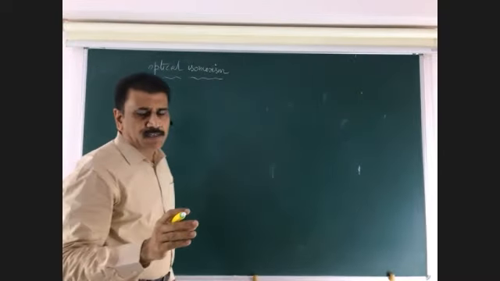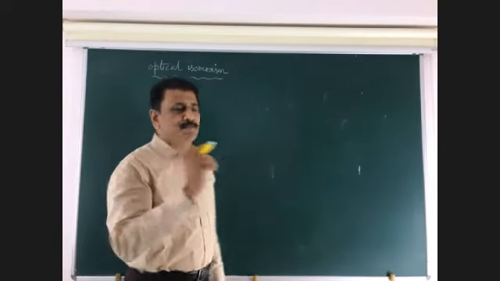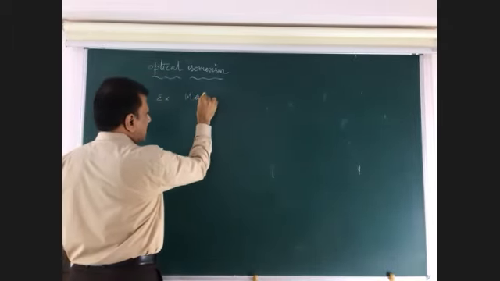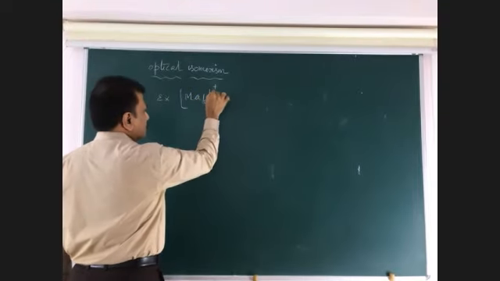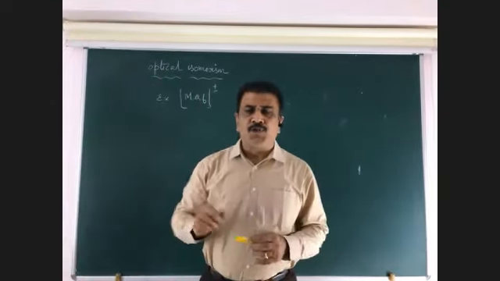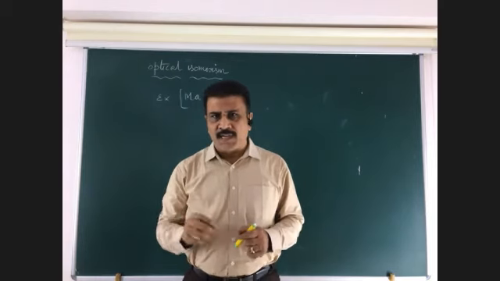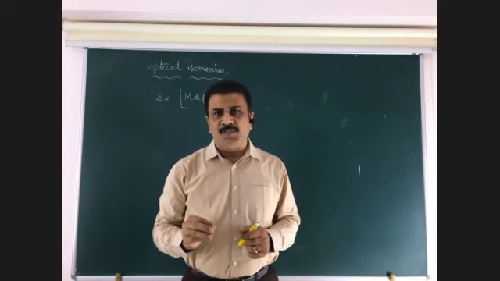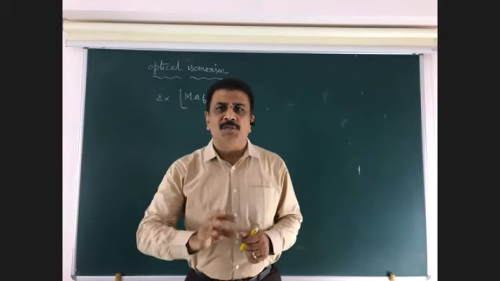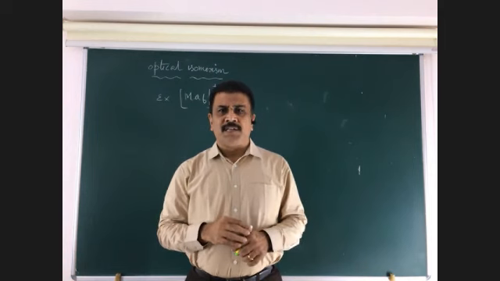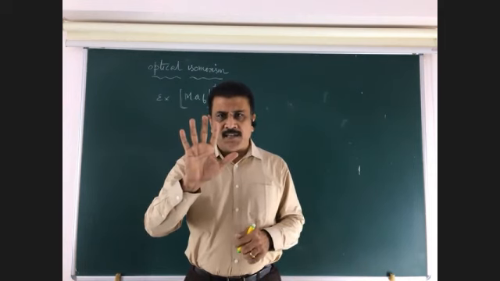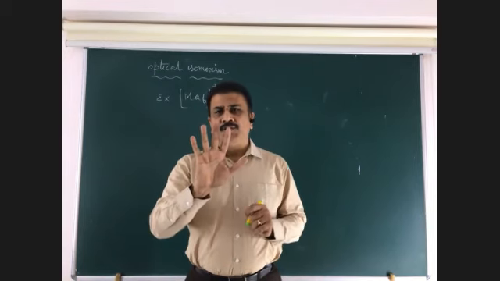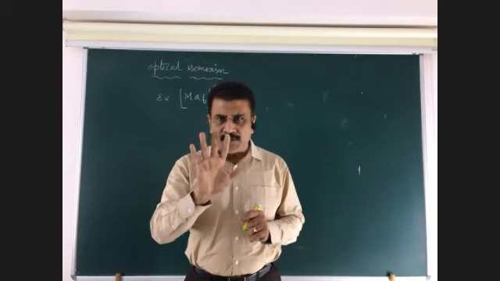First, I will discuss the coordination number 6. This example, MA6, does not show optical isomerism. Why? Because for exhibition of optical isomerism, asymmetry should be available in the molecule. What is asymmetry? If you consider this hand itself is asymmetry because 5 fingers are different. So this molecule shows optical activity.